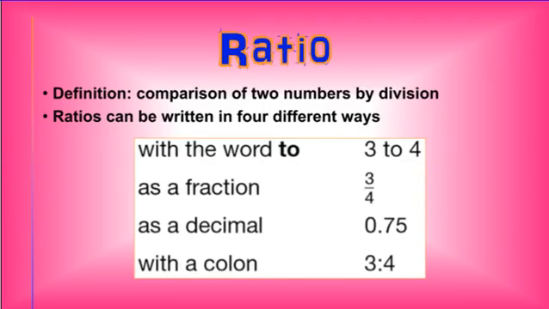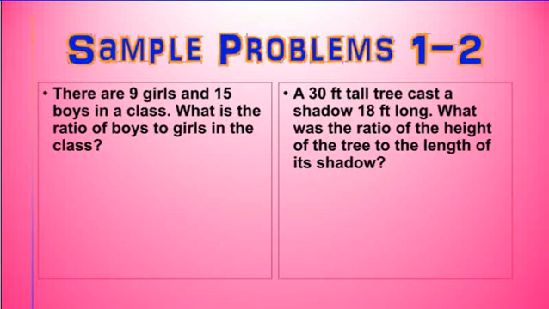A ratio is just a comparison of 2 numbers by division, and ratios can be written in 4 different ways. And you can see them written here. You can write them with the word "to," so 3 to 4, or as a fraction, 3/4. As a decimal, 3/4 is 0.75, or with a colon, 3:4. So you can write them in any method. If they tell you to write a certain way, then use that method. So let's look at an example.